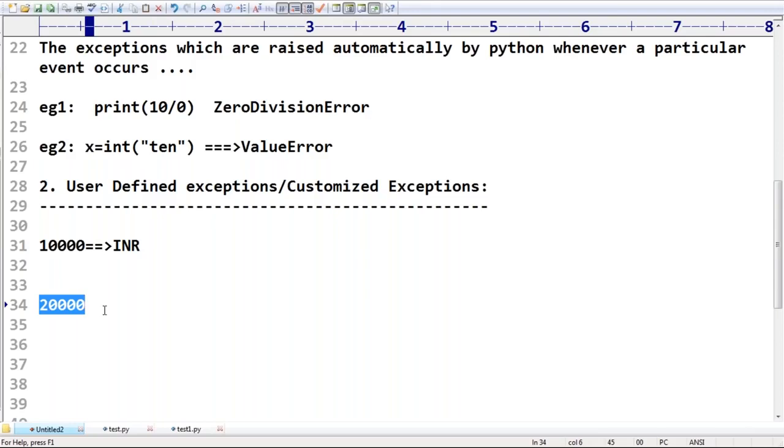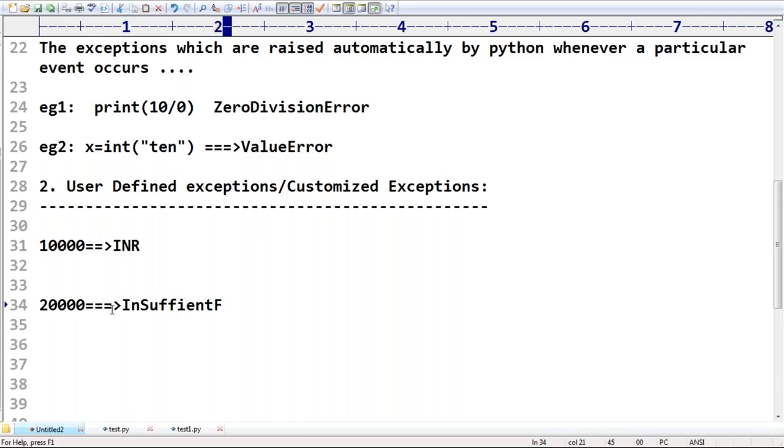Can you please tell immediately what will happen? Immediately, I know it is not there in my account. By mistake I may get it, and if I'm getting it, then I can enjoy. But whenever we are trying to do this, immediately the corresponding program is going to tell insufficient funds exception.